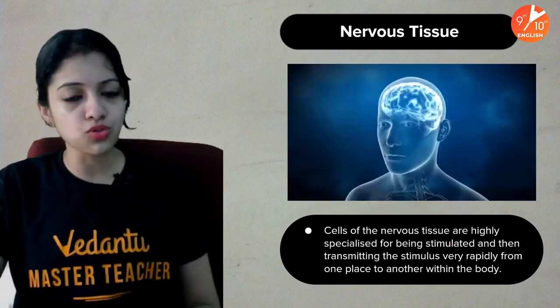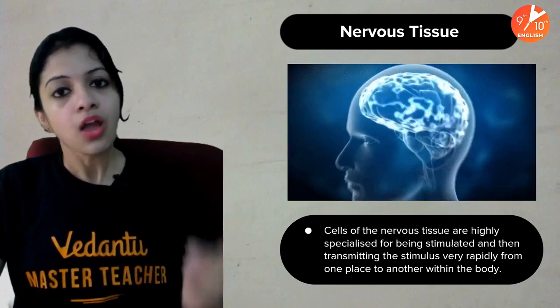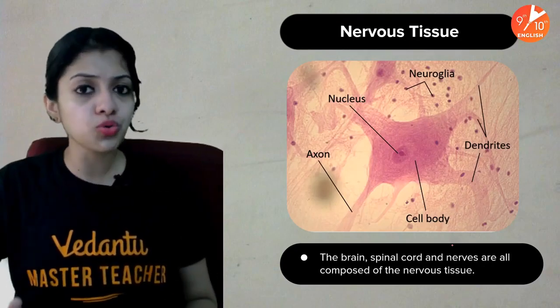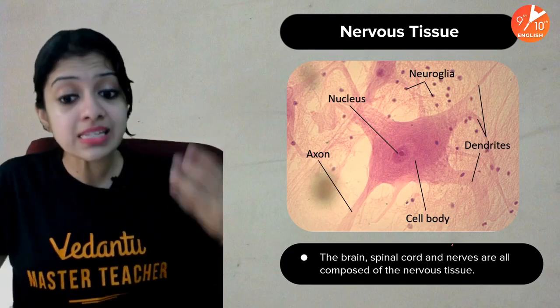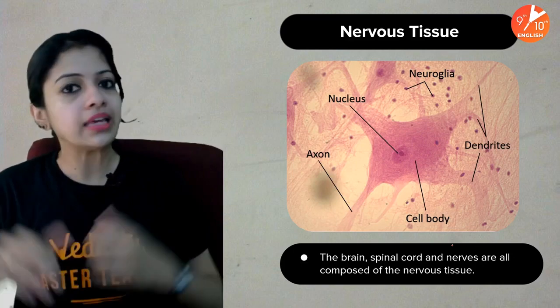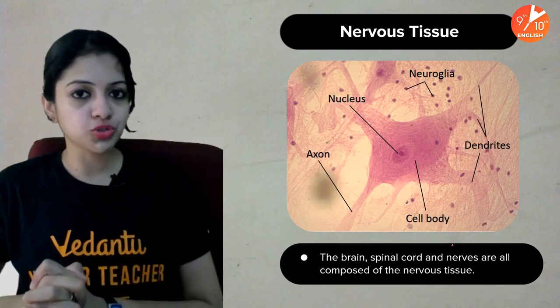How exactly do they do this? Of course, it's a very, very interesting mechanism. But today, in this chapter, what we will be interested in understanding is how the tissues are able to function. The brain, spinal cord, and our nerves are all composed of nervous tissue, which means literally in almost every part of our body, we have nervous tissues.